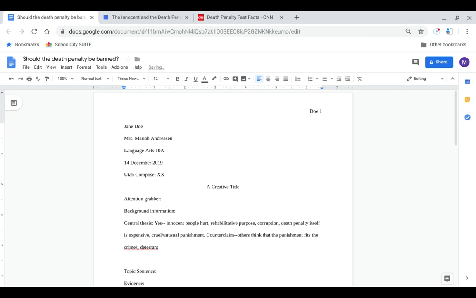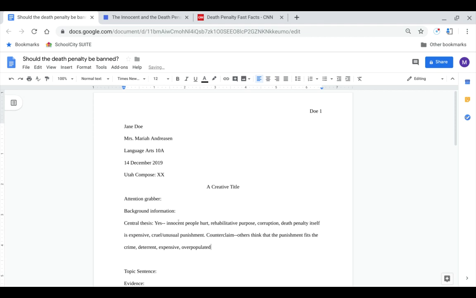Deterrent just means that I can't spell, apparently. Basically, deterrent just means that they won't commit the crime if they know what the consequence is. Or maybe people think that it's too expensive to keep people alive in the penal system, or maybe they think that it's overpopulated in jail, whatever the case is.